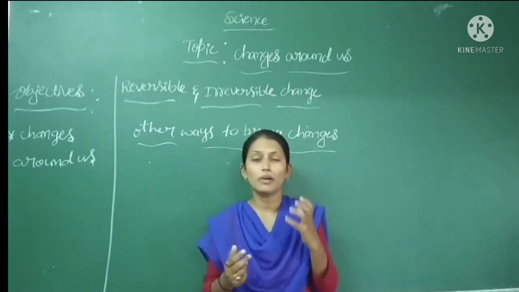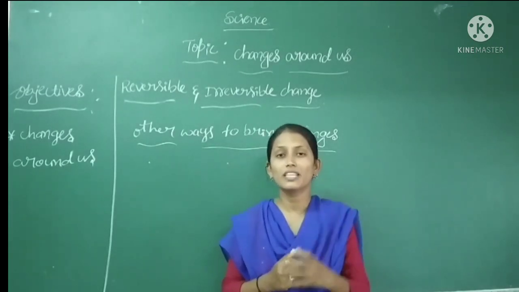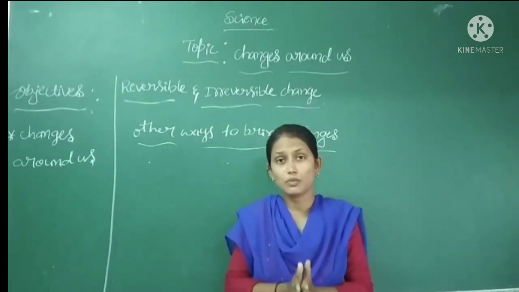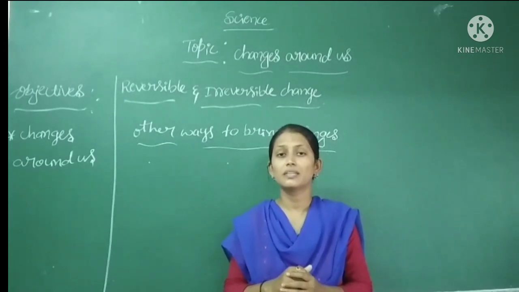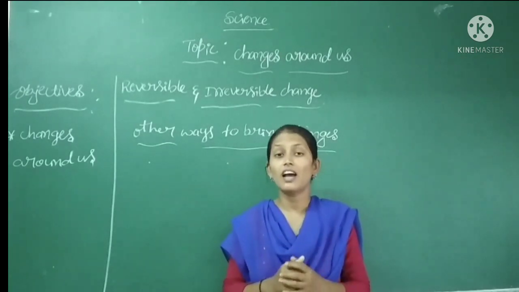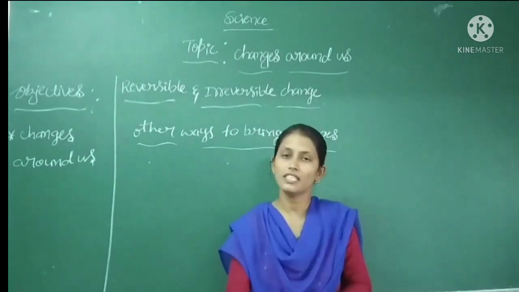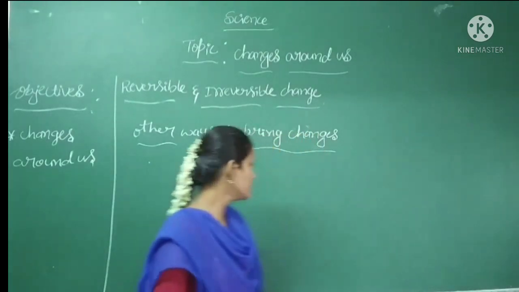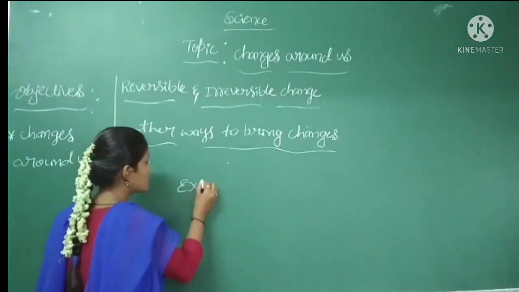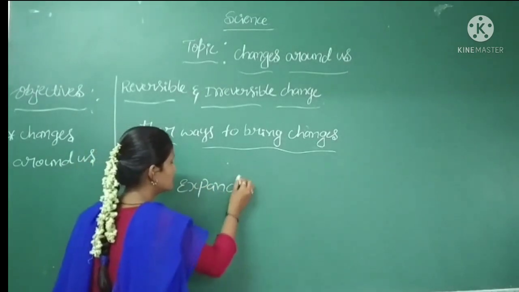When you heat iron articles, they expand. Expansion means there is an increase in the size of the material.